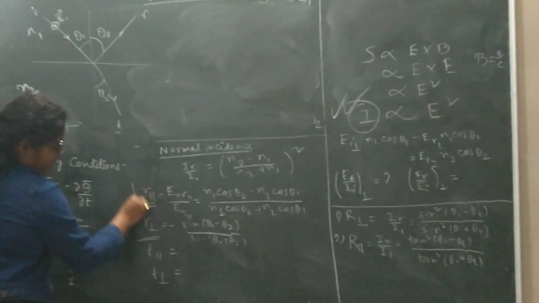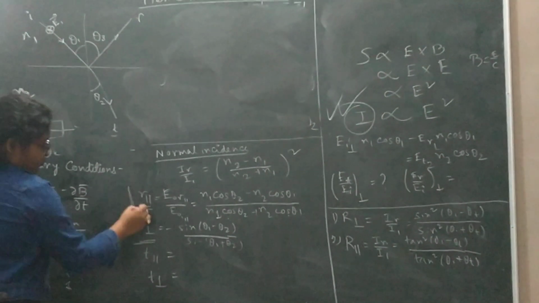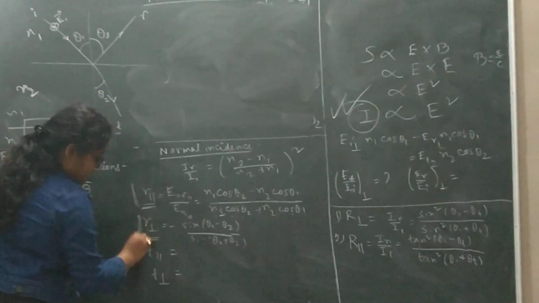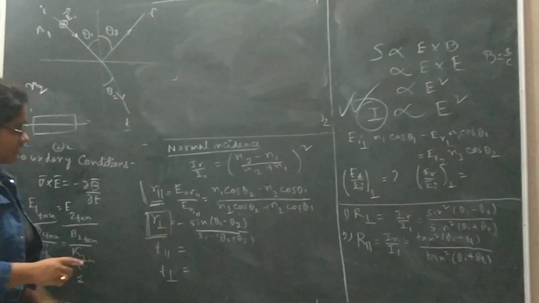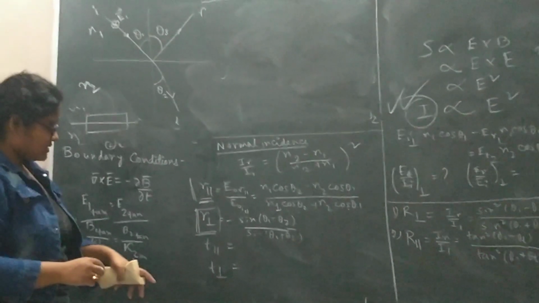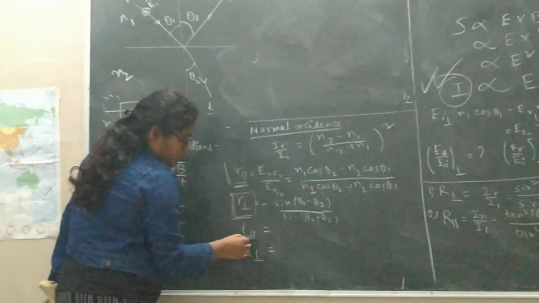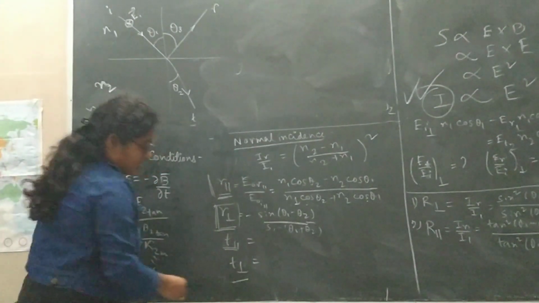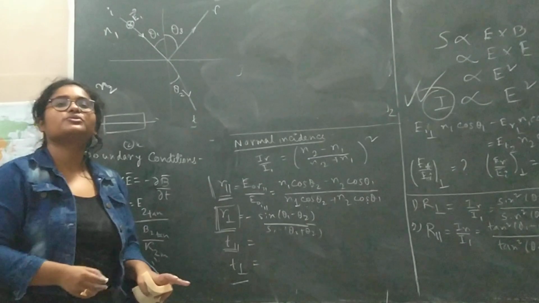This is the reflected amount when the electric field is parallel to the plane of incidence. This is the reflected amount when the electric field is perpendicular to the plane of incidence. And this is the transmitted amount when the electric field is parallel to the plane of incidence. This is the transmitted amount when the electric field is perpendicular to the plane of incidence.